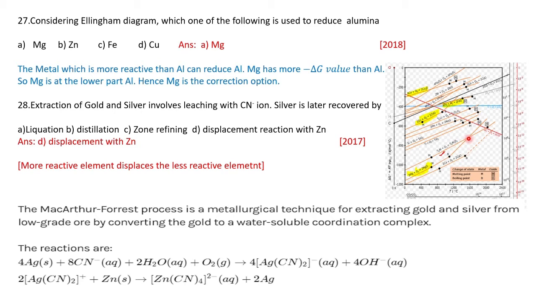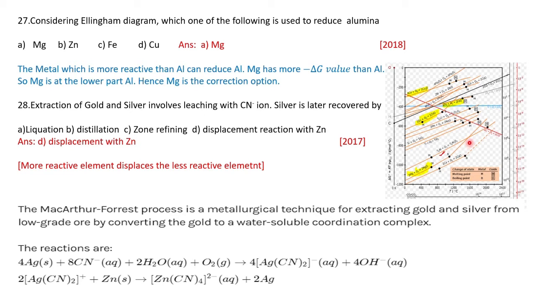Otherwise, above this temperature, about 1350 degrees Celsius, aluminium can act as a reducing agent to magnesium oxide to reduce it to magnesium. This is the exceptional case and it is frequently asked.